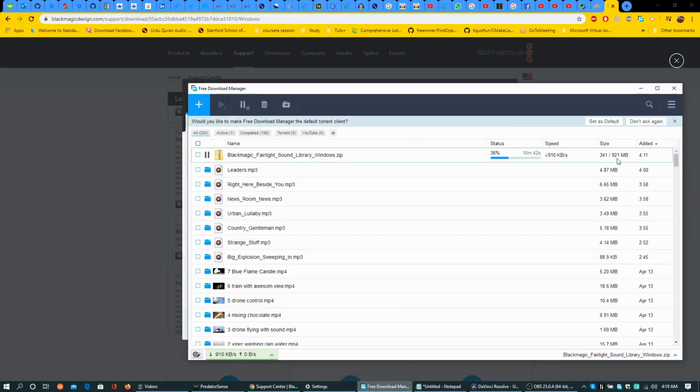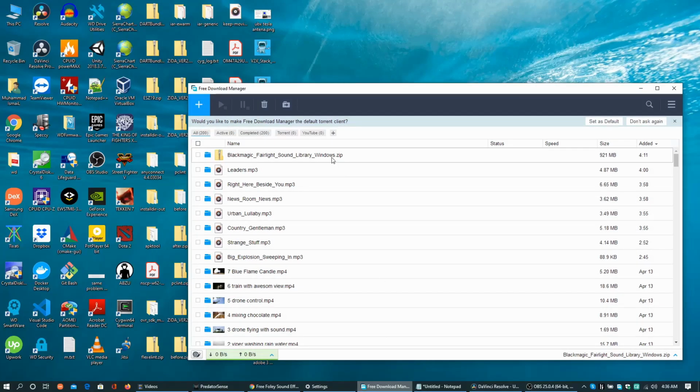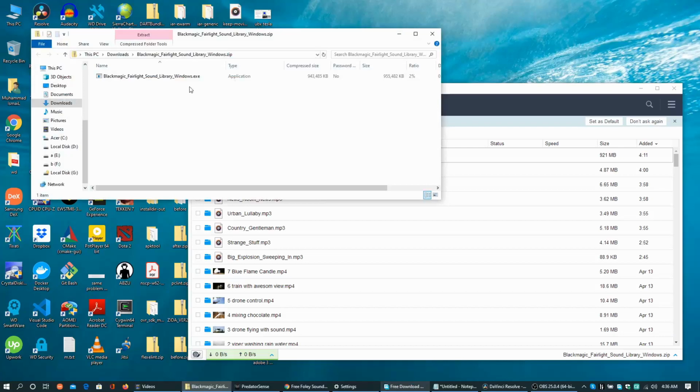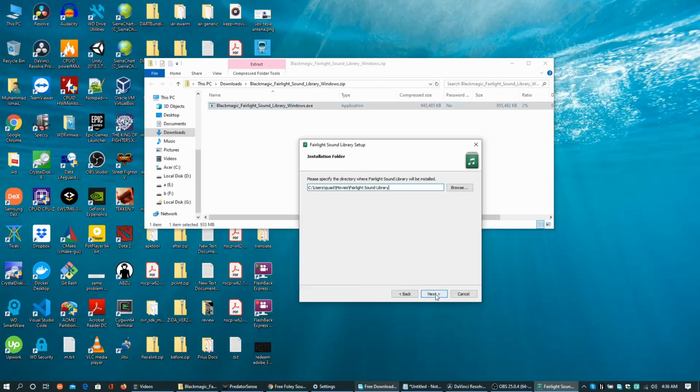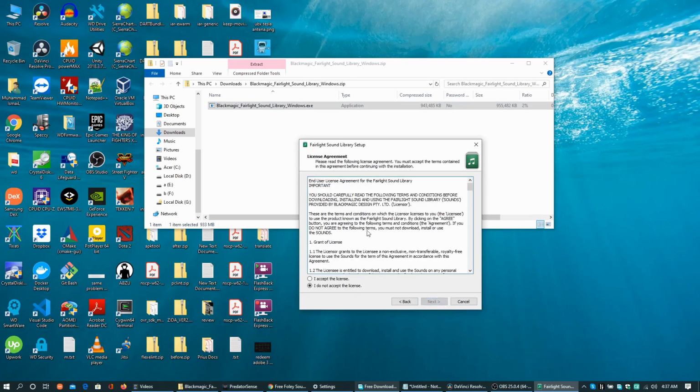Download is started with a file size of 921 MB. Download is complete. Open the zip file and click on the executable file inside. Installer is started. Click next, and this is the path where the sound library is going to install. Click next and accept the license.